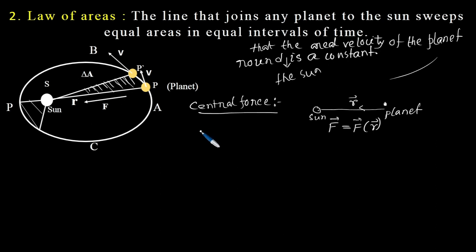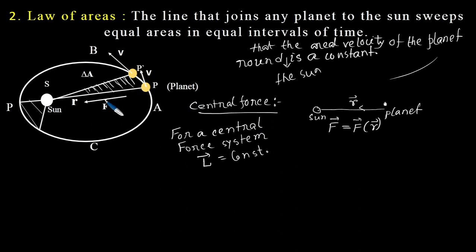Now here is the main idea. For a central force system, the angular momentum L is a constant. Remember this: for a central force system, the angular momentum is a constant.